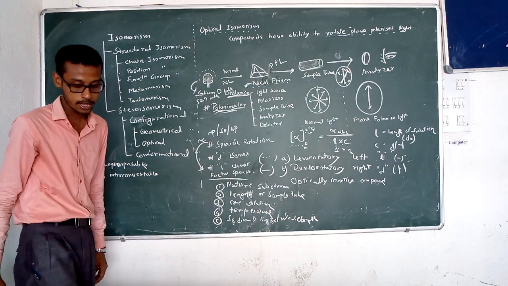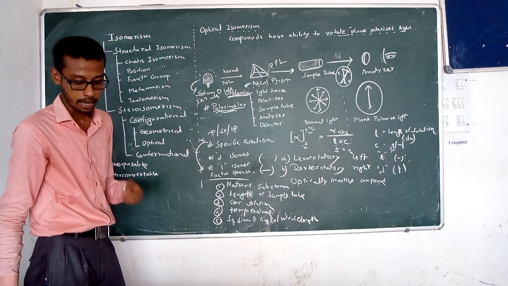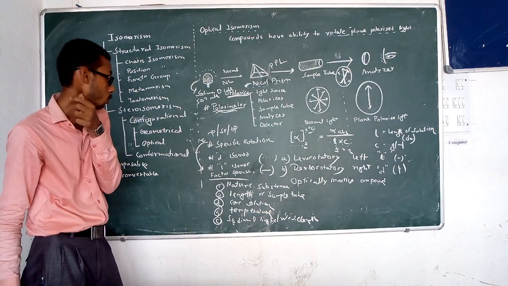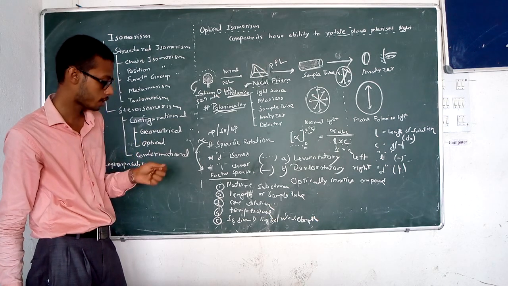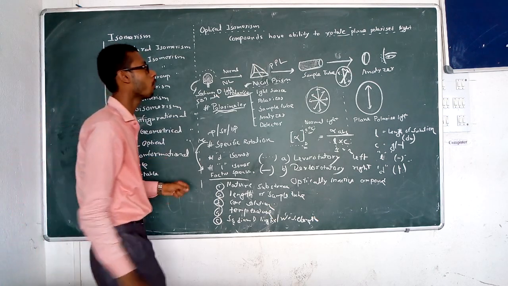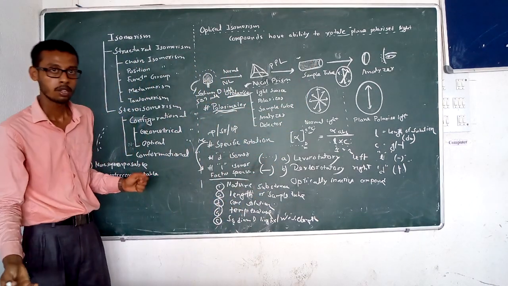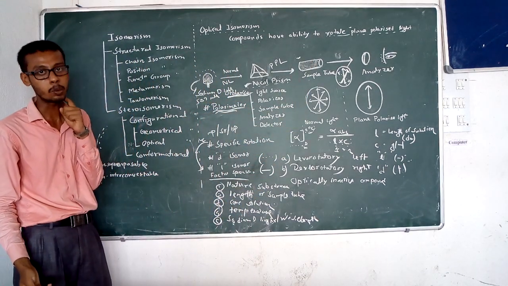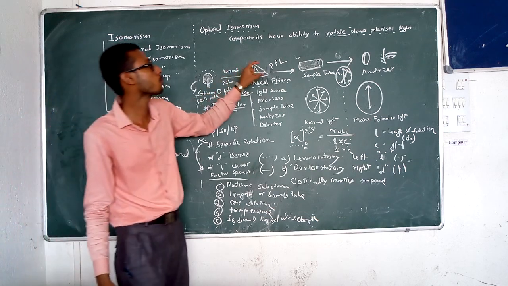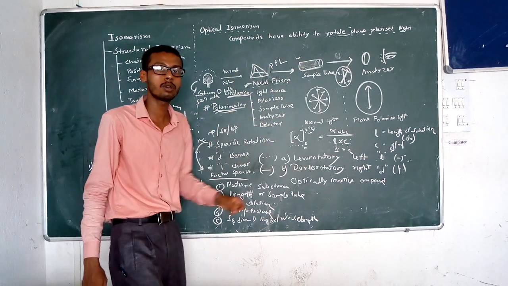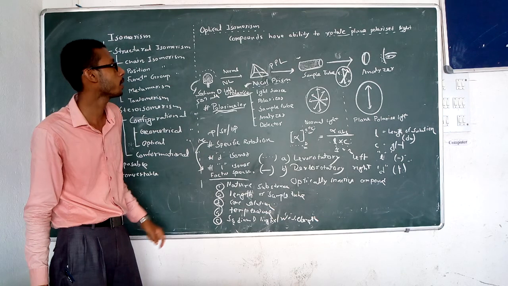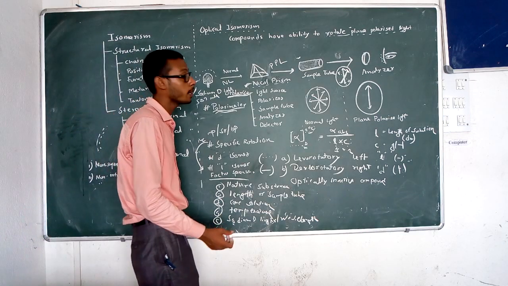Okay, the sixth one is about the solvent, the nature of the solvent system. If the compound is not available in liquid form, then it should be converted from solid to liquid form. For that, a solvent is required.